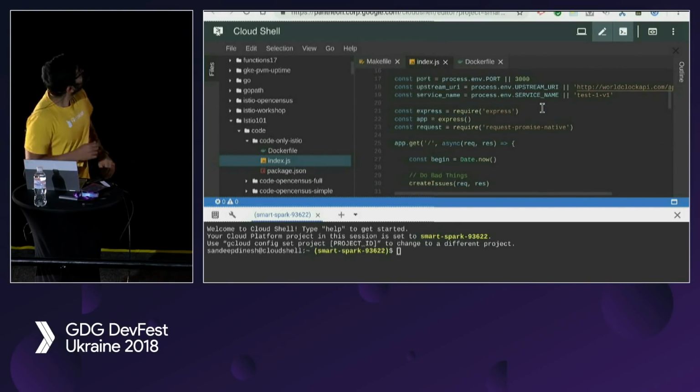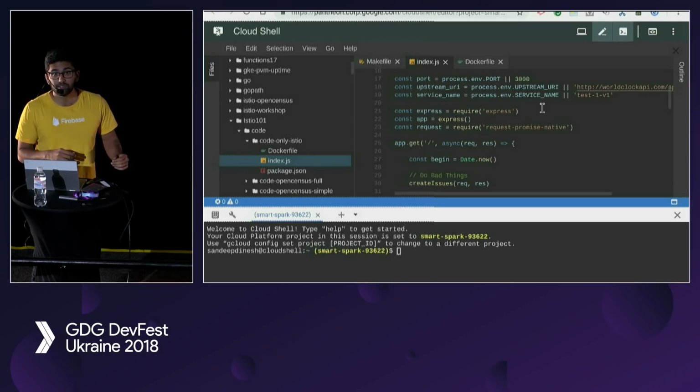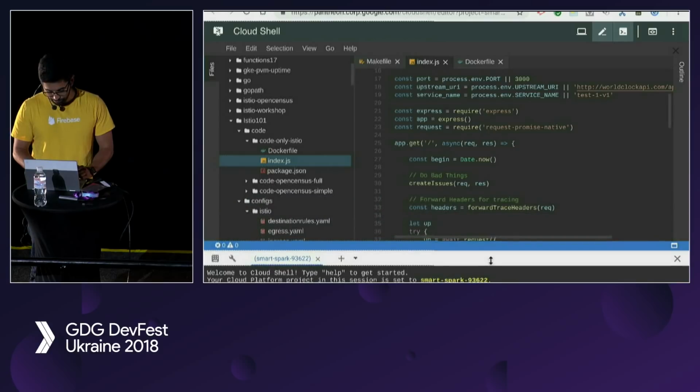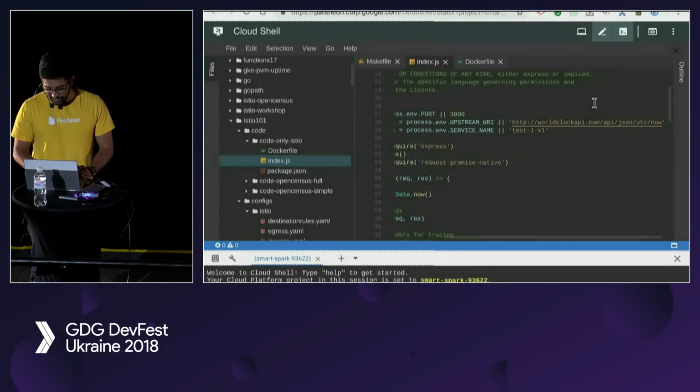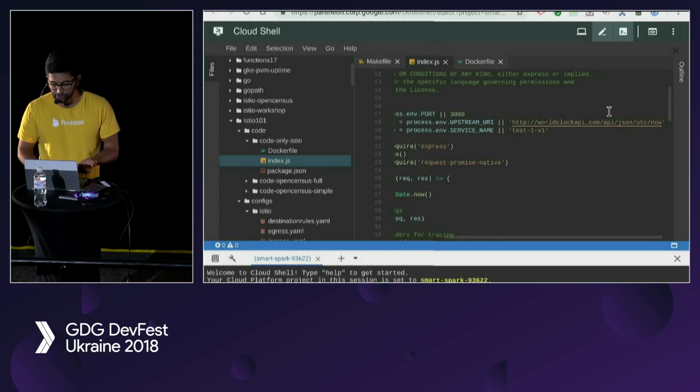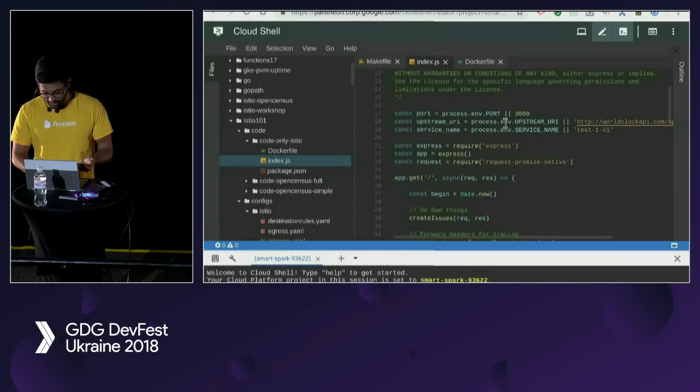But what this code is, let's see if everyone can read it. Can everyone read that? Kind of, yeah, okay, cool. So it's a very simple Node.js code. Basically, it has an upstream URI, in this case, worldclockapi.com. I used to use JSON test, but then they keep getting 500s because they have no quota.